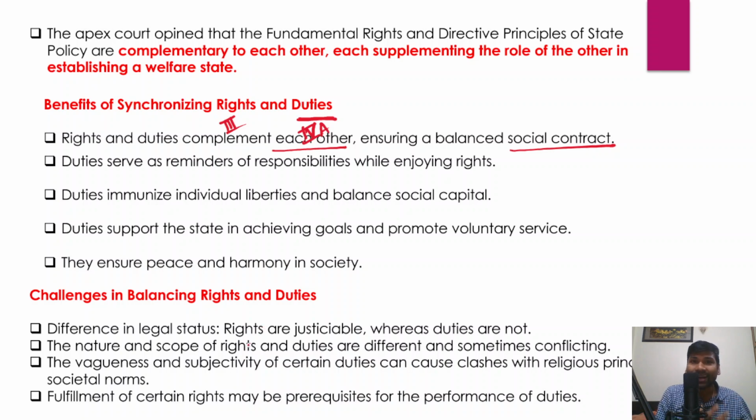Social contract in the sense that every individual comes together and forms a state. The state protects their rights, ensures their rights, and in return individuals also need to perform certain duties, and that is the social contract. Both rights and duties complement and supplement each other, so that they could ensure a balanced social contract. In fact, duties in any society remain individuals' responsibilities or a community's responsibilities, because as a